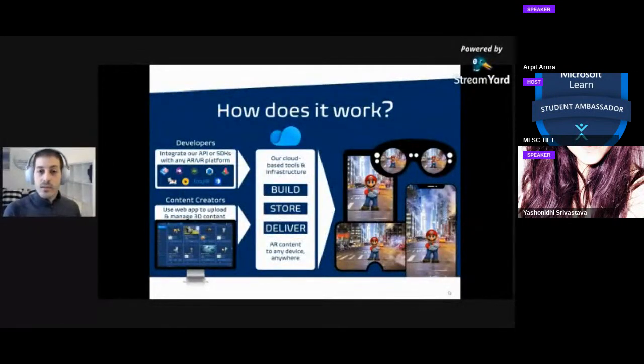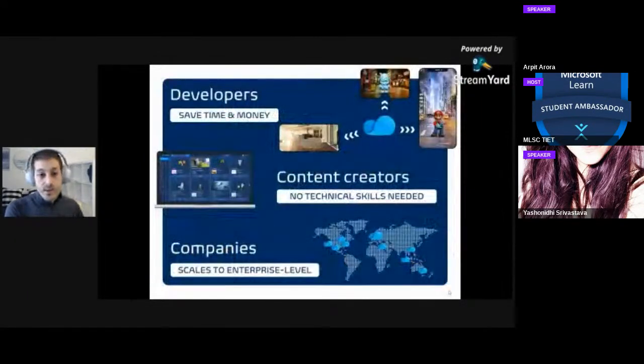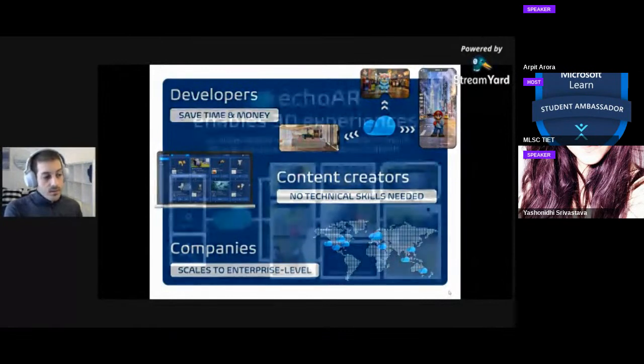And we build, store, and deliver that content all over the world and to all devices. You as a developer save time and money in building your application. Content creators need no technical skills to do that. And companies can literally scale their applications all over the world and send data all over the world.